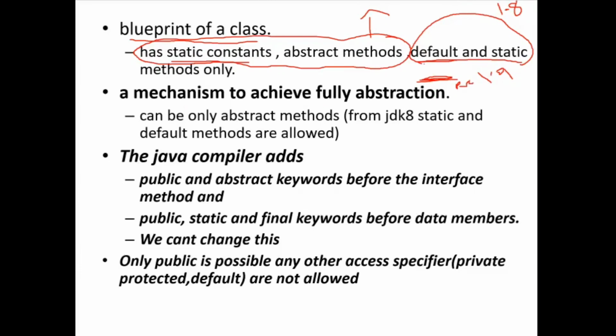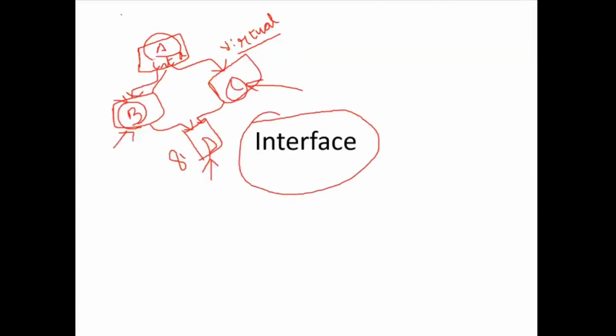If you make any variable static final, then memory is created only once. If int A is static, then when I create an object for class B, assume here I have one more data member, int B. Here I have one more, int C, and in D class, int D. So in B class I have one data member, in C class one data member, and in D class one data member.